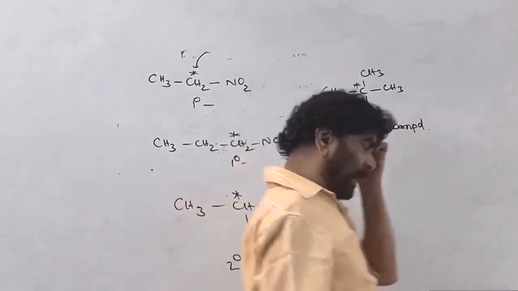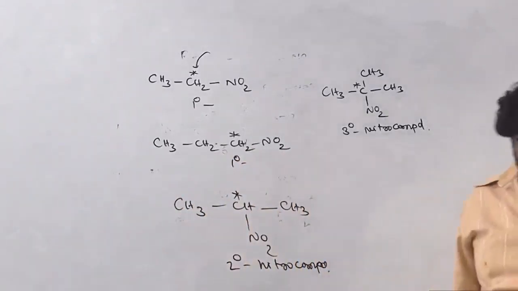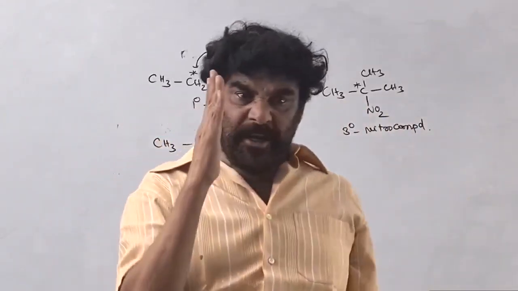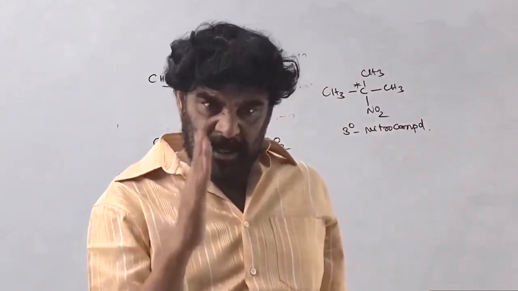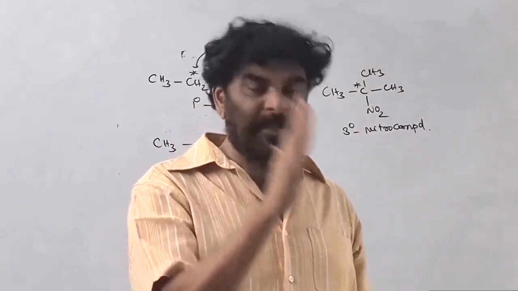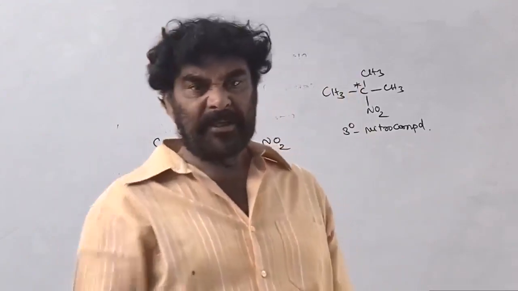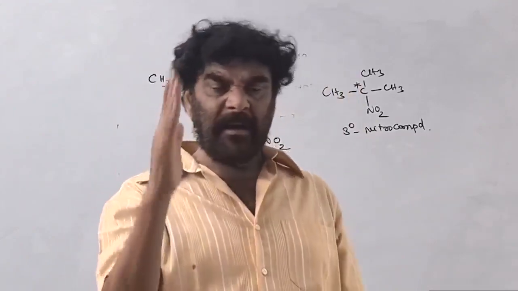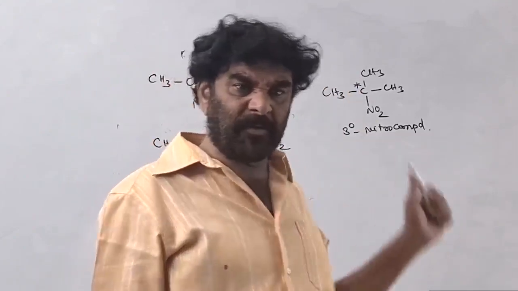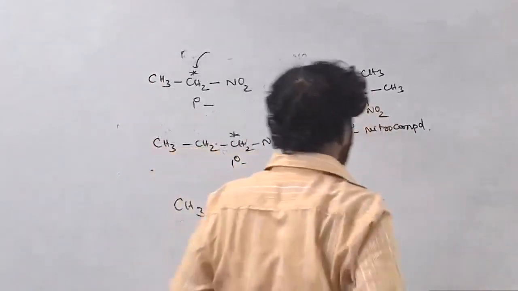In alkyl halides, in nitro compounds, in alcohols, the degree is decided based on the nature of the carbon to which the functional group is connected. In the case of alkyl halides, halogen is the functional group. In the case of alcohols, the OH group is the functional group. In the case of nitro compounds, the NO2 group is the functional group. This is the normal convention.